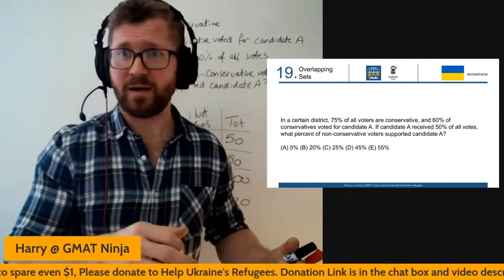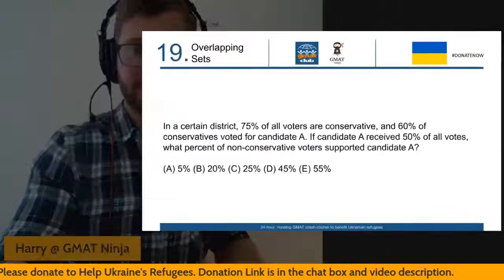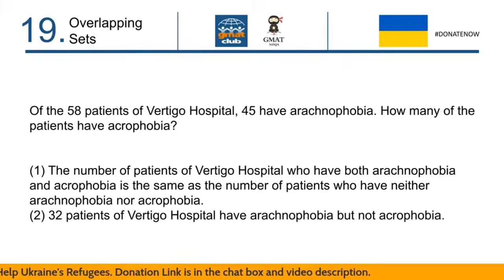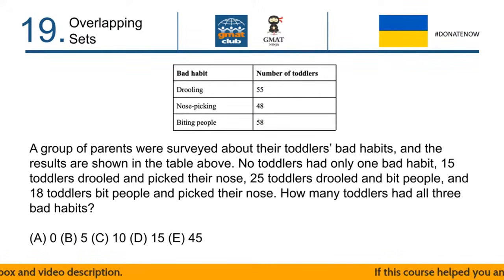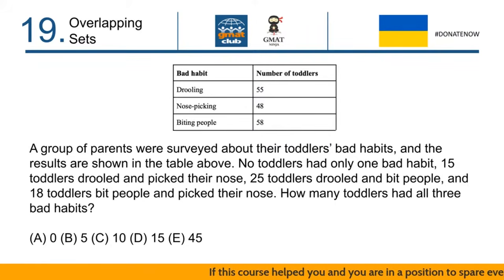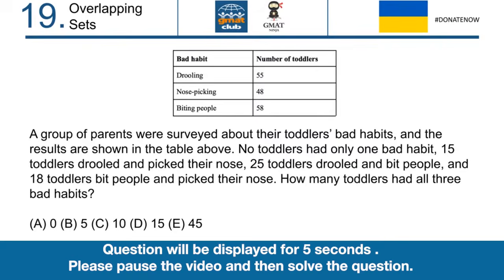All right, looking at the time, we'll jump to a 3-item overlapping sets question, because that seems to be the one that's getting the most questions. So we'll jump to this one, and if we've got time, we'll come back to a 2-item overlapping set. We'll give you a couple of minutes, and I'll see you back here in a second.